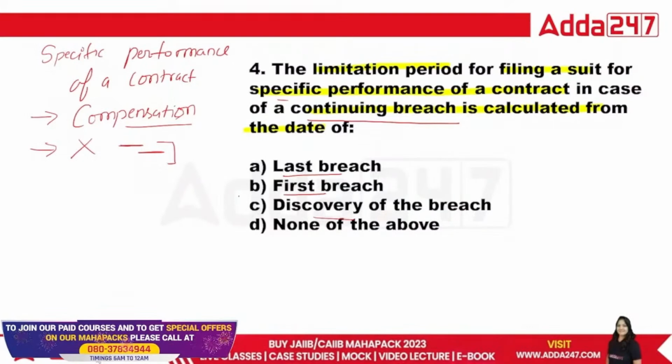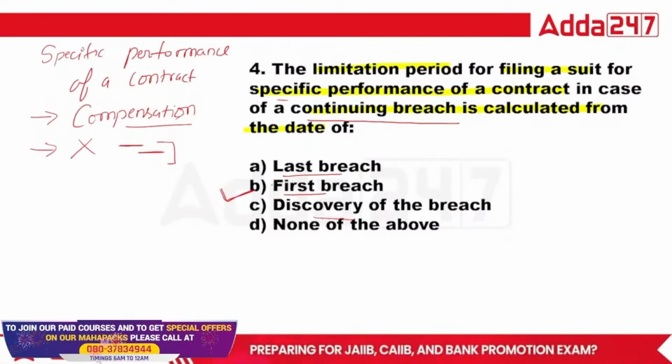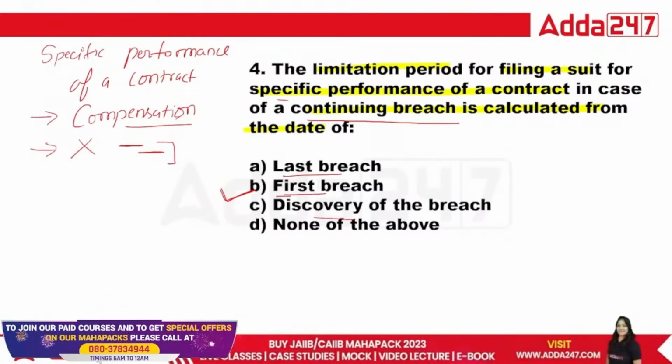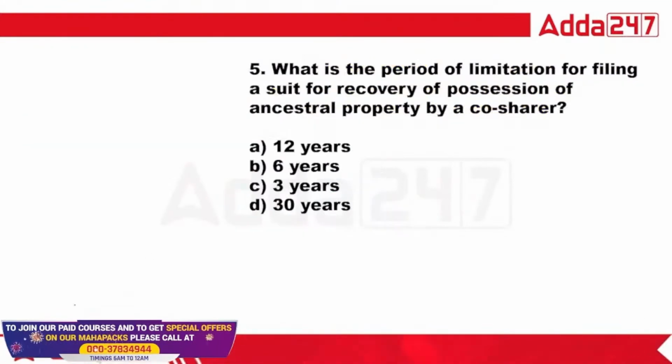So in that case, from the first breach, the limitation will start. So for the fourth one, B is the right answer. Okay, B is the right answer for the fourth question. Done? Now, let's start with the fifth one.